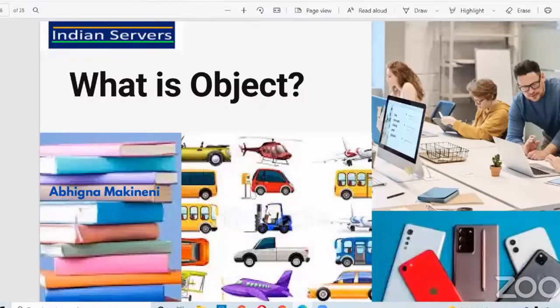For example, to call someone, we need a phone, right? Here, phone is an object. See, in the picture, you can observe phones. To go to college, we need a vehicle. Some people go by bus, by car, by bicycle, anything. So vehicle is an object. To write something, we need a book, so book is an object. In this picture, you can observe a laptop, I mean, the screen. Screen is an object. And here we have a shelf. Shelf is an object. So everything is an object.